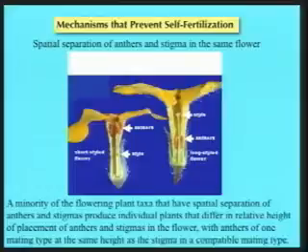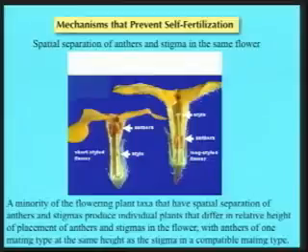And on the left, this is an interesting system that's present in a few groups. Usually there's only one floral morph: either the anthers are held above the stigma or the stigma is held above the anthers in a given species. But in occasional groups, we've had the evolution of a system that Darwin studied, where we have two different flower morphs that are present in different individuals. In one individual of the same species, you'll have a short-styled morph where the anthers are held high and the stigma is held low. And in the right example, you can see a long-styled flower where the style is held high and the anthers are held low.